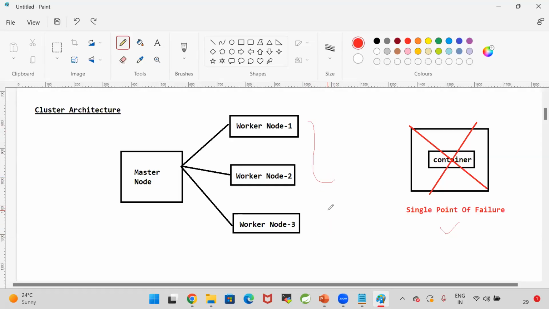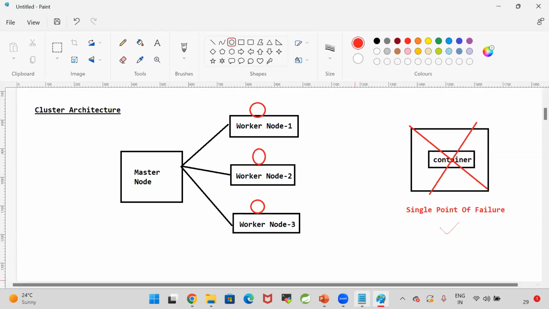Suppose, for example, the Facebook application will run in worker node 1, in worker node 2, and in worker node 3. So the same application will be executed in 3 containers. Those 3 containers will be created in 3 different machines, not in one machine. If I create one container in one machine and that machine is damaged, then the application will be down. If I create 3 containers in one machine and the machine is damaged, the application will be down. So that's why in real time, our application will be deployed into multiple containers in multiple machines.